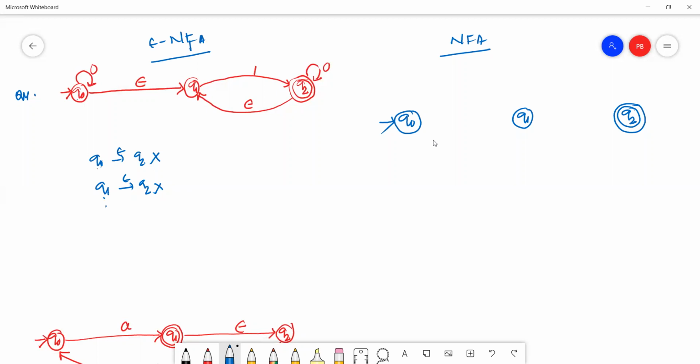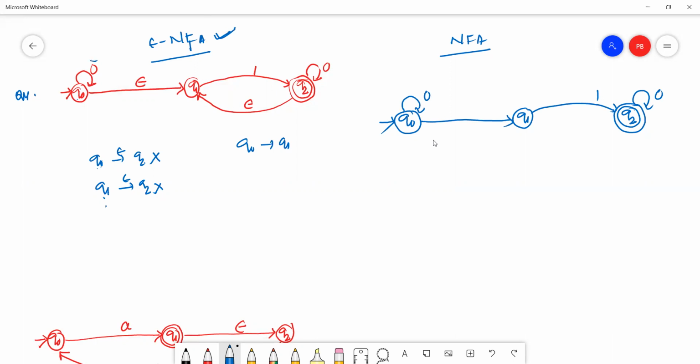So now we'll make the transitions. Just simply copy all transitions of the epsilon NFA except epsilon. Okay, this is 0, this is 1, this is 0. Now we have to check from Q0 to Q1. Is there any transition? Q0 to Q2, is there any other transition?